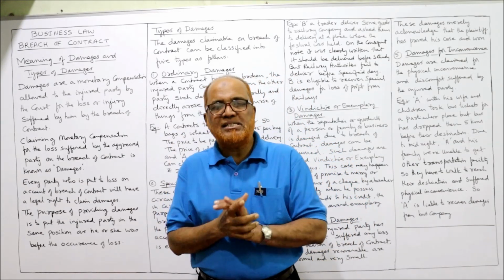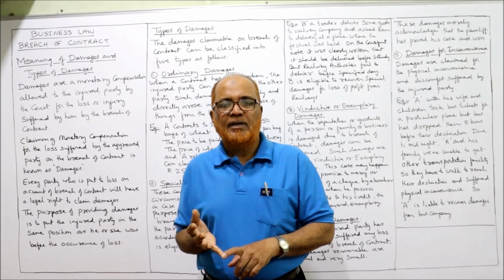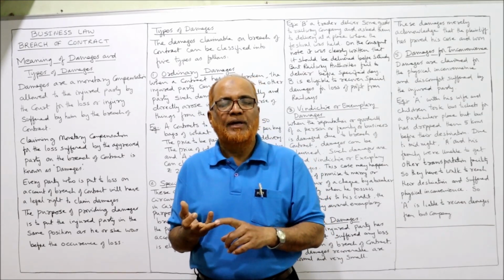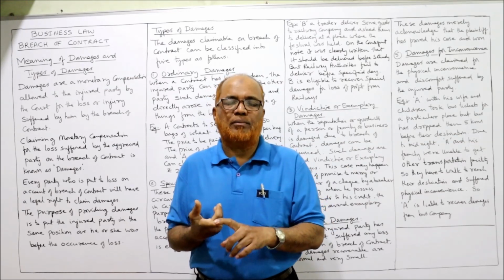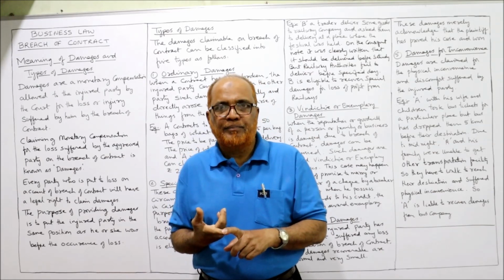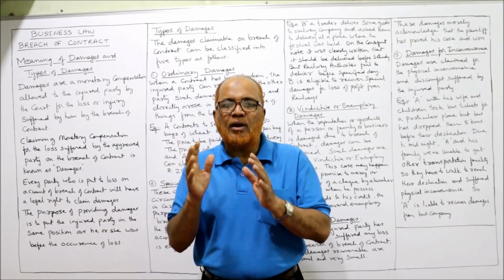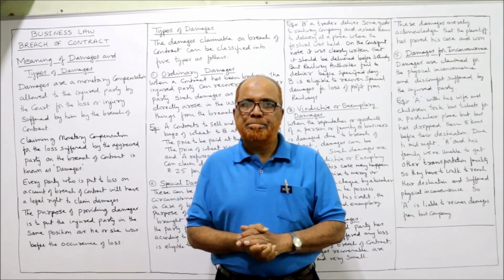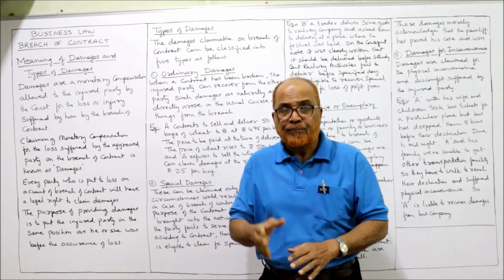The 5 remedies are there. The first remedy is rescission of the contract. Second one is suing for specific performance. Third one, damages. And fourth one, suing for injunction. And last one, quantum meruit. These are the 5 remedies. Normally these 5 remedies are available in the hands of the aggrieved party in case of breach of contract.